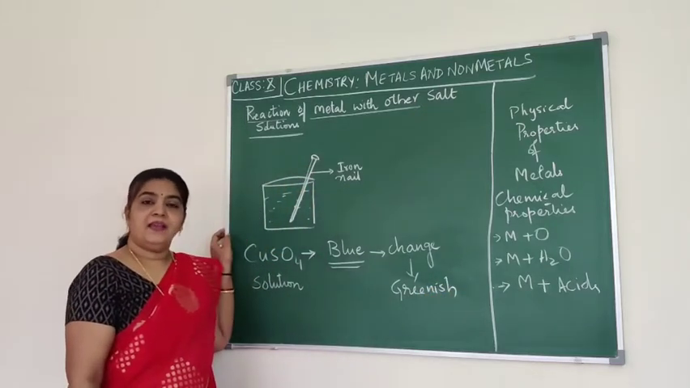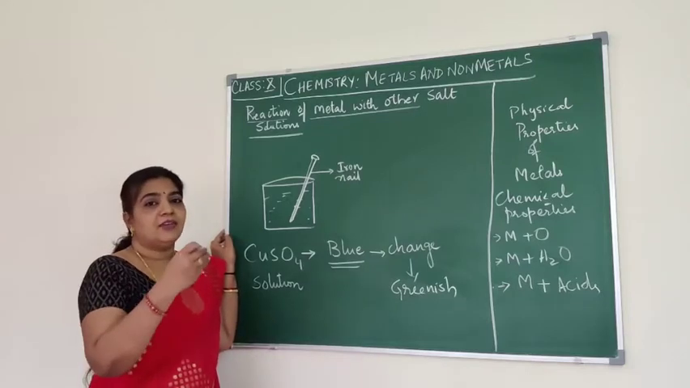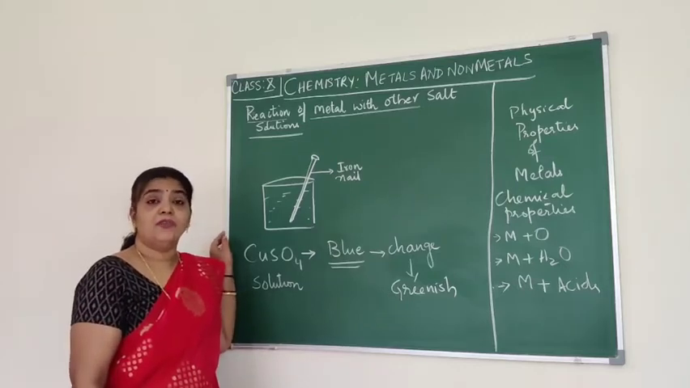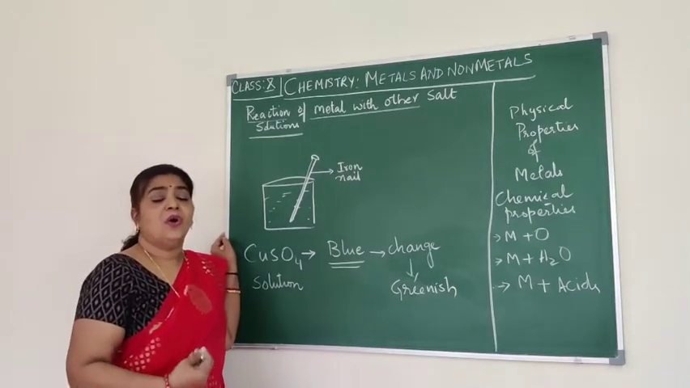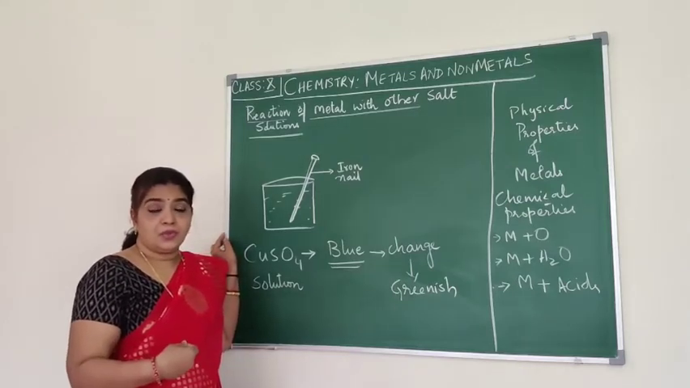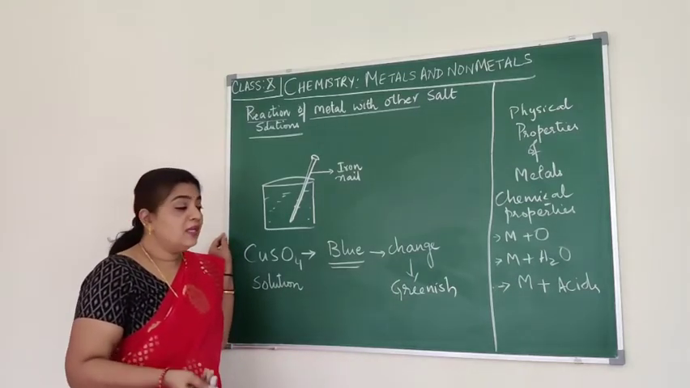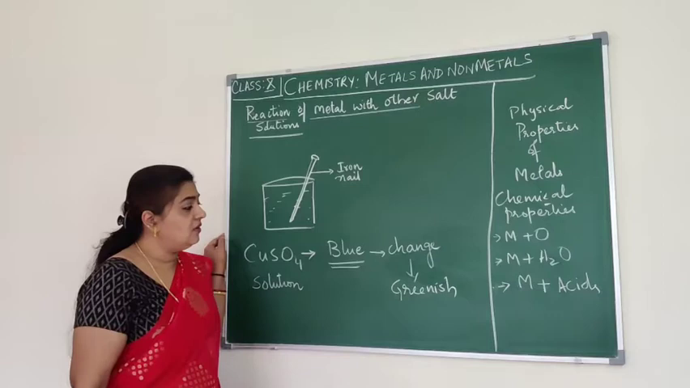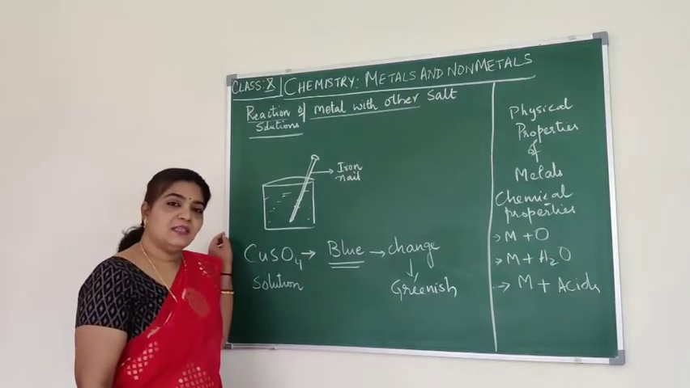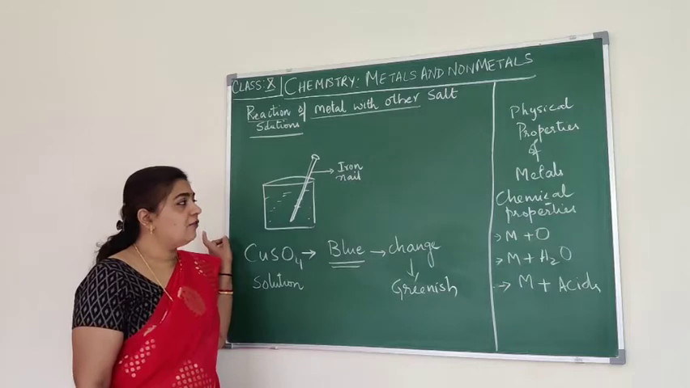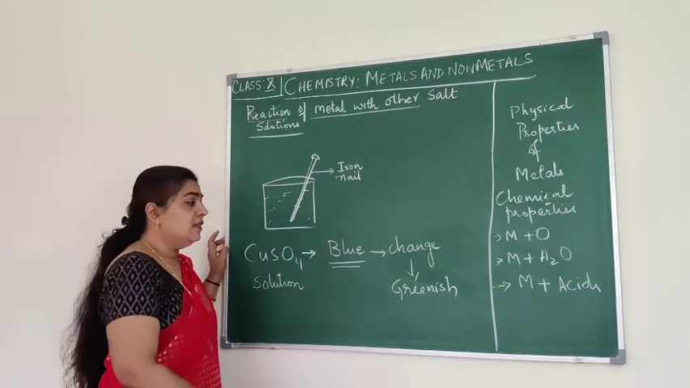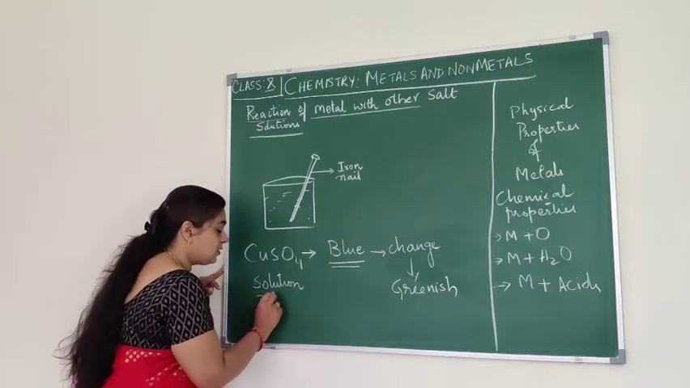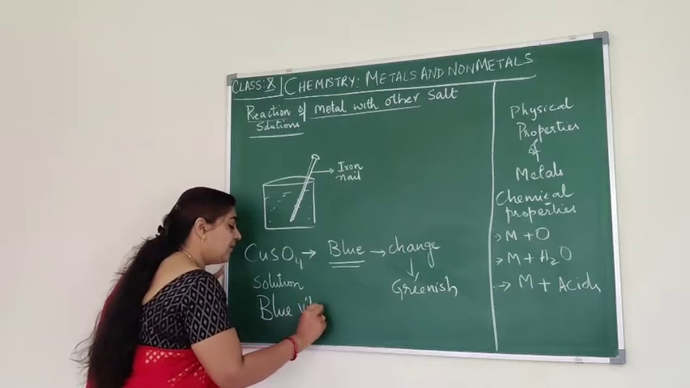We know that for any chemical reaction, we can identify whether a chemical reaction has taken place. How do we come to know? Maybe a gas may be released, or heat will be released or absorbed, a precipitate will form, or there is a change in color. So here the blue color solution has changed into greenish color. What does it indicate? It indicates some kind of reaction has taken place. The blue solution, copper sulfate, is called blue vitriol, right?